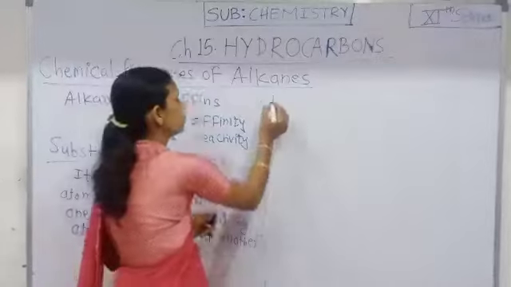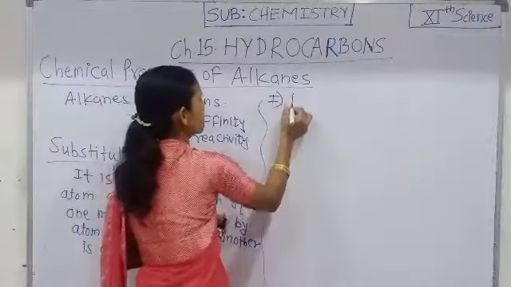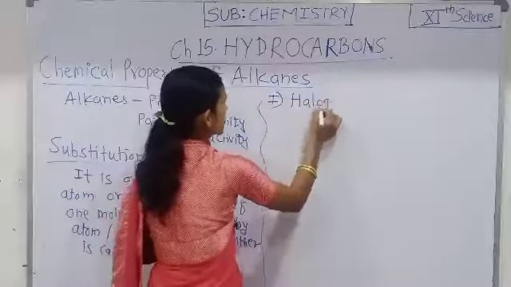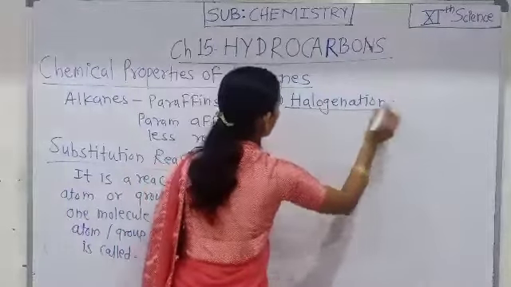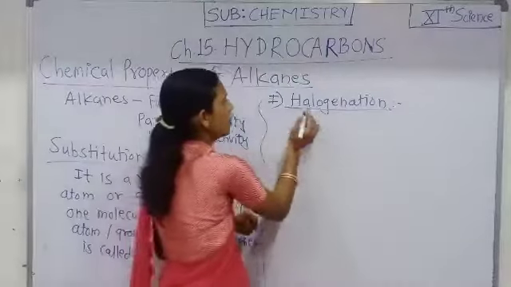The first chemical property of alkanes is halogenation. The name itself indicates halogen.